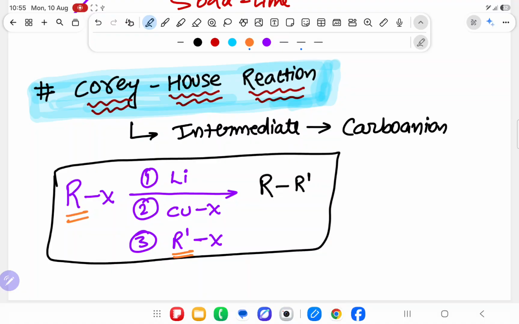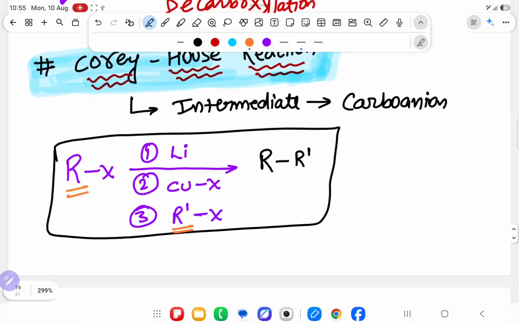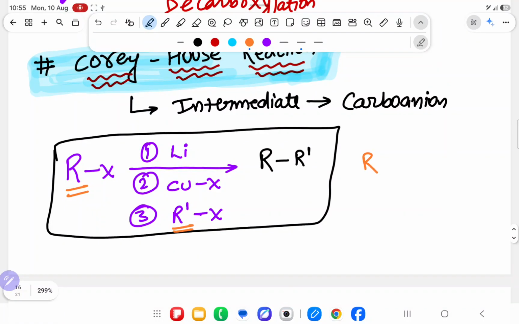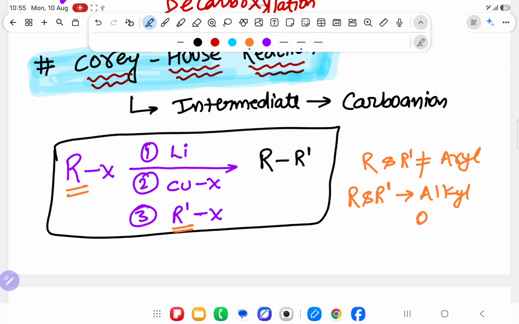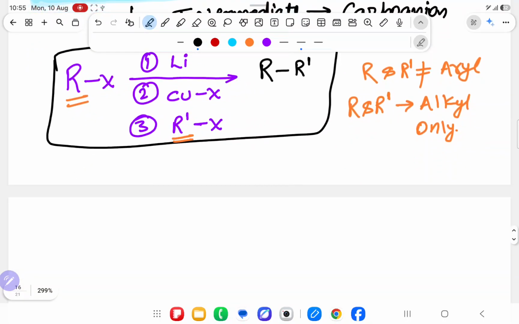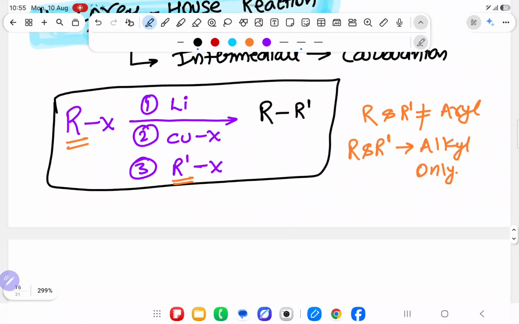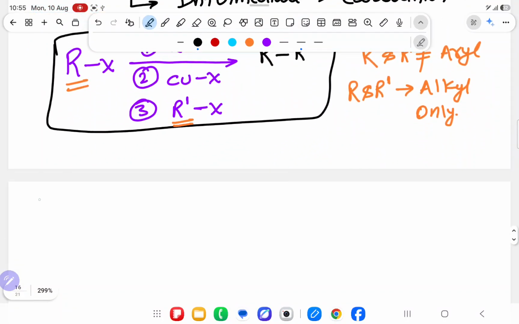Now I will see what is happening in this reaction. But an important point: R and R' will not be aryl compounds. Any benzene compound is not there. You have to learn that definitely. R and R' will always be alkyl only. Don't use any benzene ring over here. Now see, the reaction you have written, we have to learn as it is. Now see the mechanism.